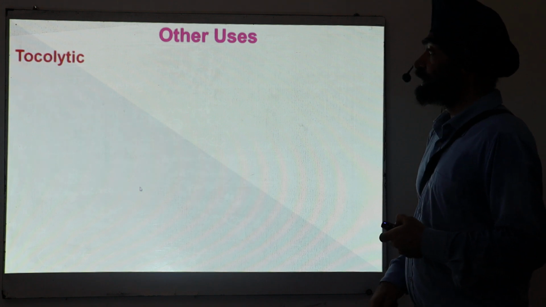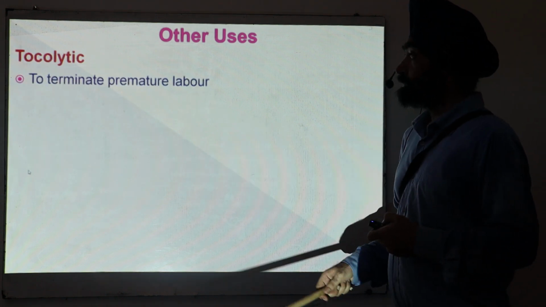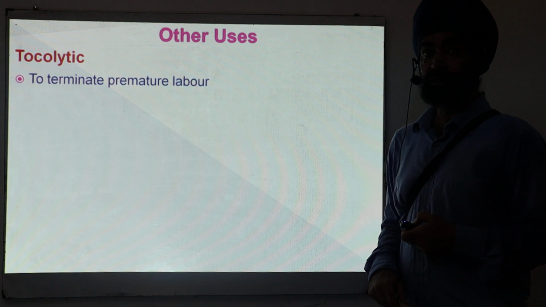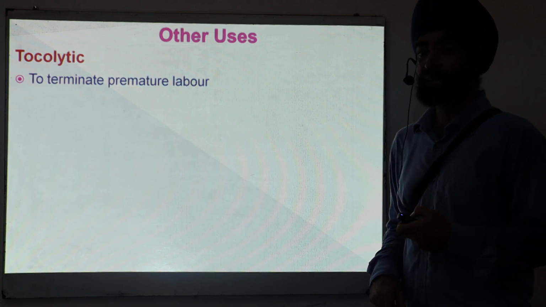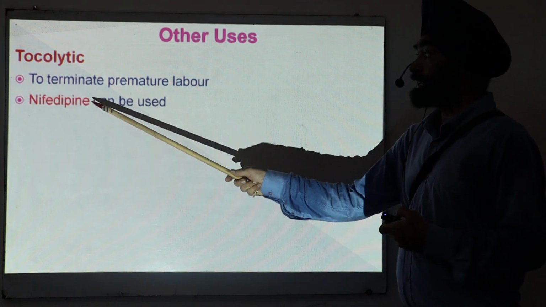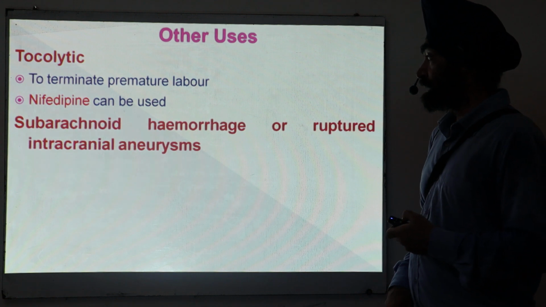Other uses: tocolytic, because it terminates premature labor, because it produces uterine relaxation. Nifedipine can be used for this purpose. Then another use: